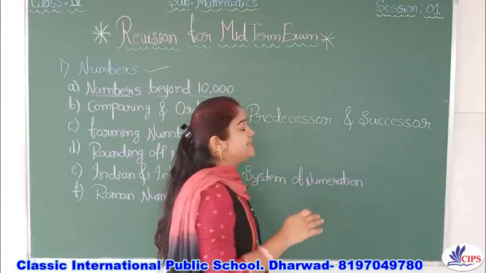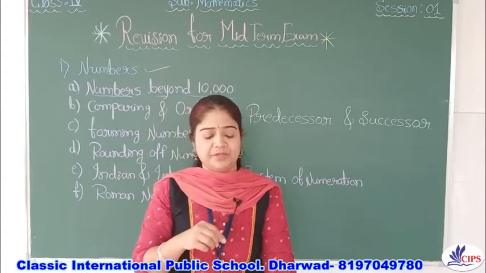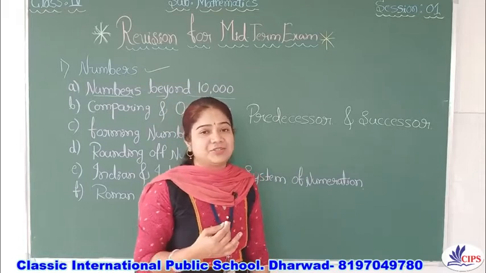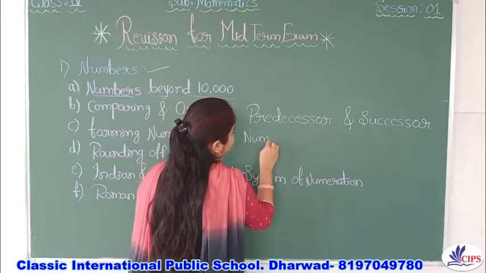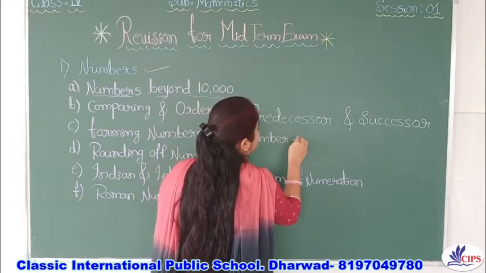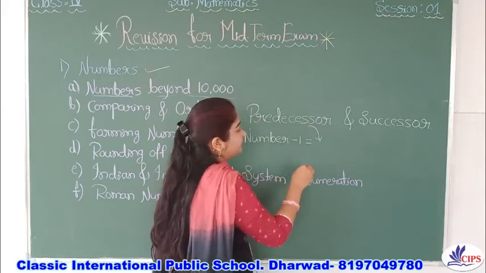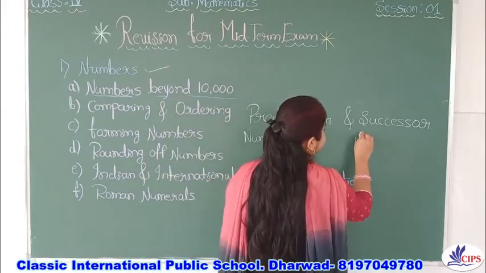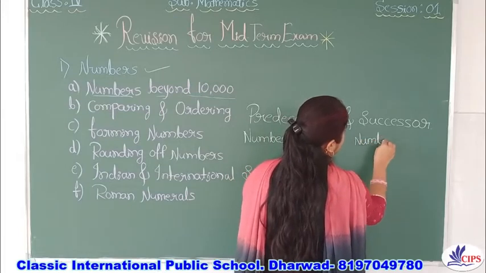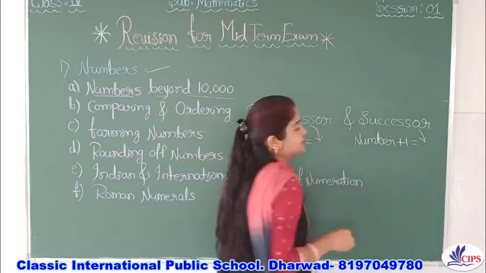As I told you in our previous session, the number minus 1 gives the predecessor, and the number plus 1 gives the successor.